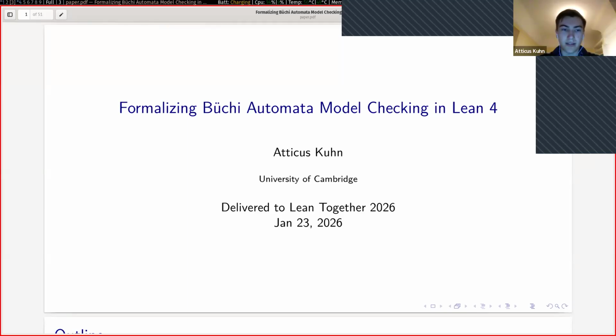Welcome everyone. Today I'm going to be presenting on work I've done in formalizing Büchi automata model checking in Lean. My name is Atticus, and I'm a student at the University of Cambridge.